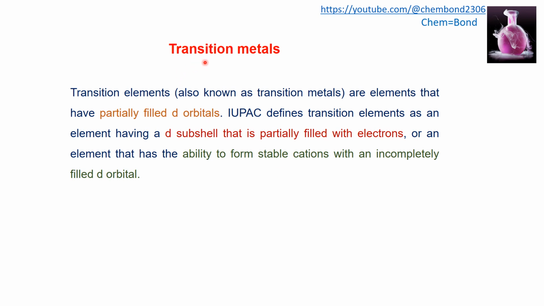This lecture video is about the nomenclature of transition metal complexes. First, we will learn about the transition metal. Transition elements, also known as transition metals because all these elements are metals, are elements that have partially filled d orbitals. IUPAC defined a transition metal as an element having a d subshell that is partially filled with electrons, or an element that has the ability to form stable cations with incompletely filled d orbitals. So these are those elements or metals which have partially filled d orbitals.